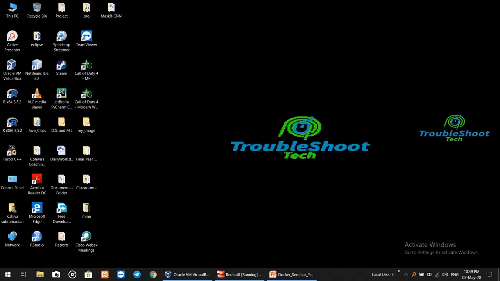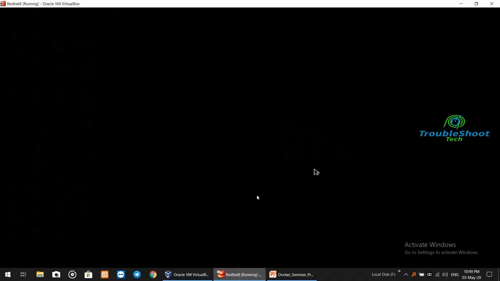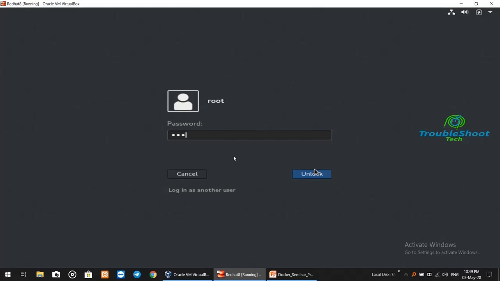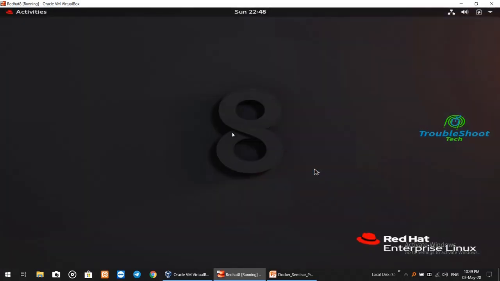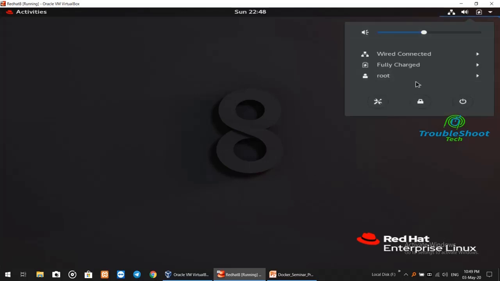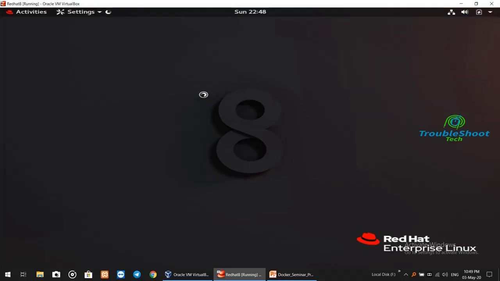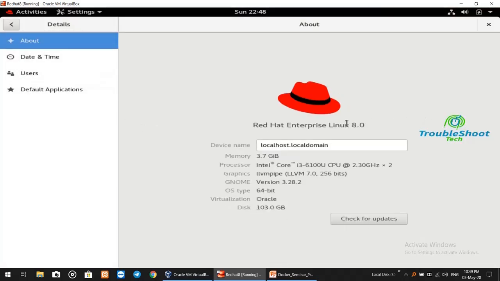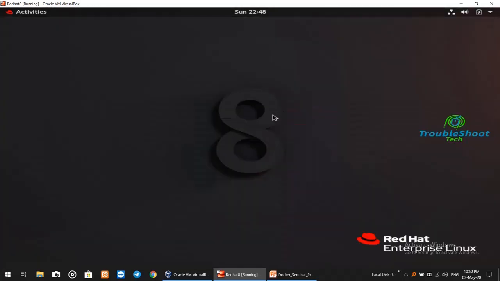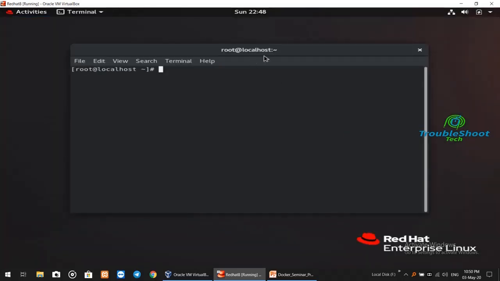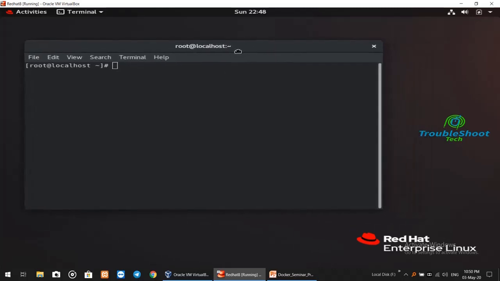So as you can see, my base system is my Windows system, and on top of that, I'm using a virtual machine of Red Hat system of version 8. I'm going to show you that I'm using RHEL version 8, Red Hat Enterprise Linux version 8. I'm currently using it, and I'm going to perform all the practical lab experiments over this version, and I'm going to tell you how to install Docker over this.